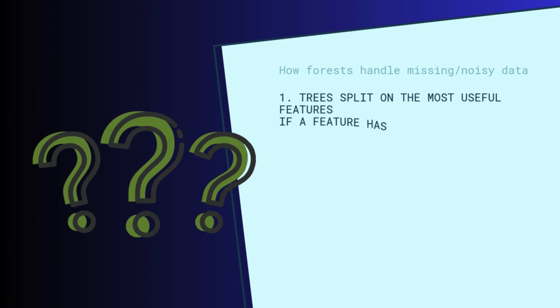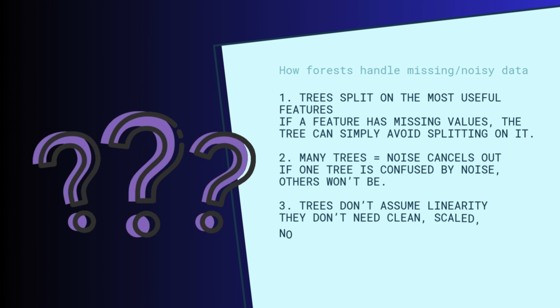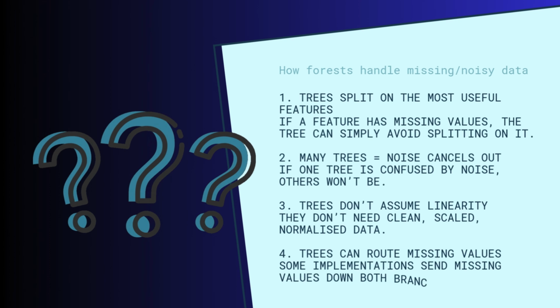Random forests are naturally robust because the trees split on the most useful features. If a feature has missing values, the trees can simply avoid splitting on it. Many trees means that the noise cancels out. If one tree is confused by noise, others won't be. Trees don't assume linearity, they don't need clean, scaled, or normalized data, and trees can route missing values. Some implementations send missing values down both branches with weights. This is why random forests work well on real messy datasets.